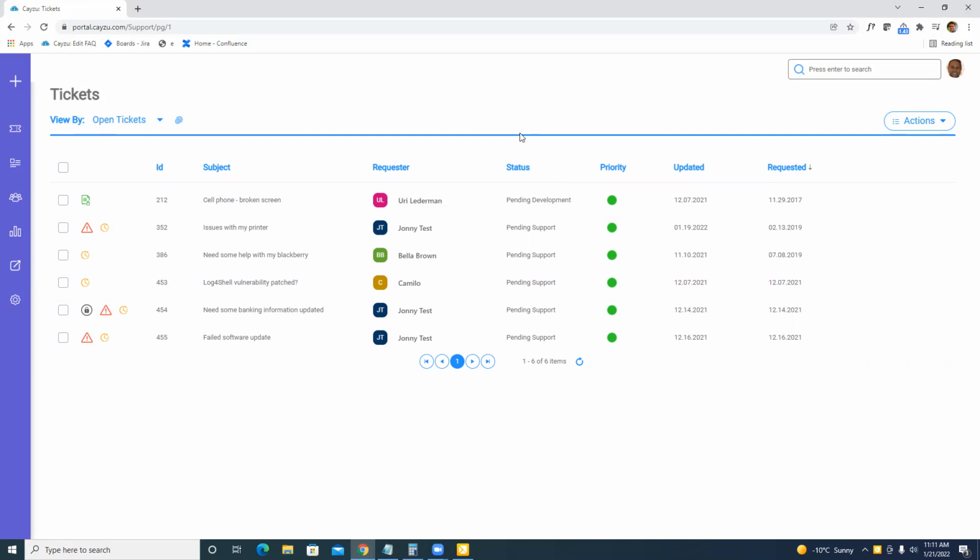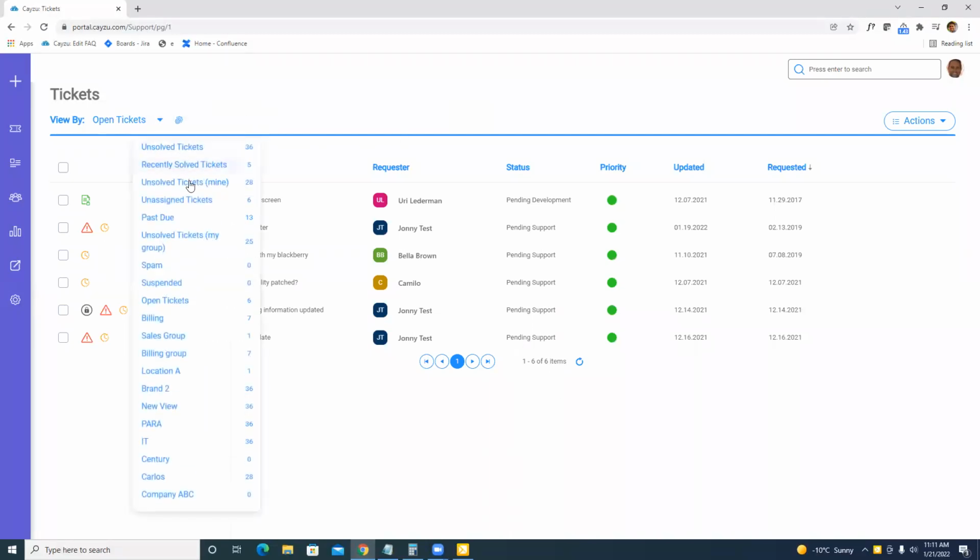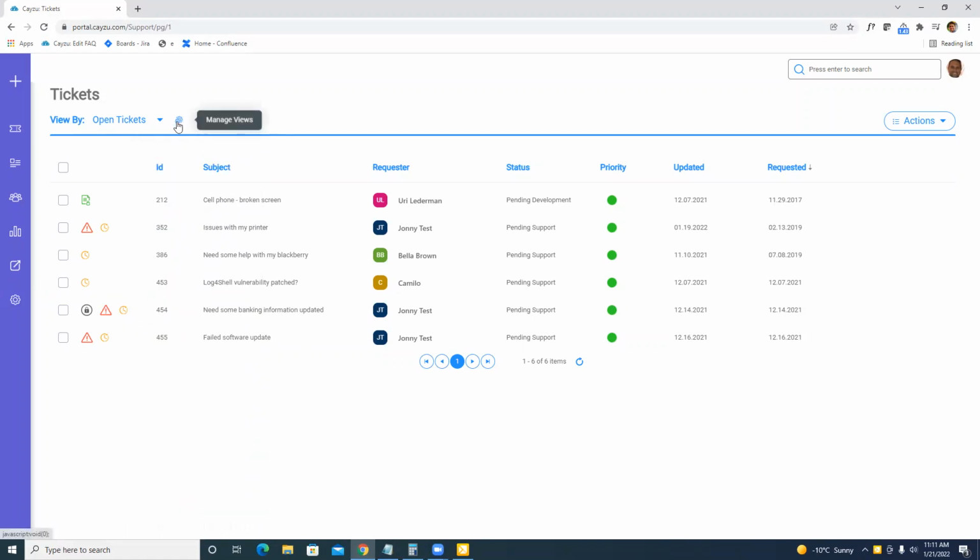So when we log in, we're still going to see a very familiar front dashboard, right? This is where all your tickets from all your sources will come. What we will immediately notice is the views are now accessible through a drop down. We can still customize these, etc. What we will also notice is that the buttons are gone, right? So bulk reply, export, etc. Now those functions are done in an action menu.